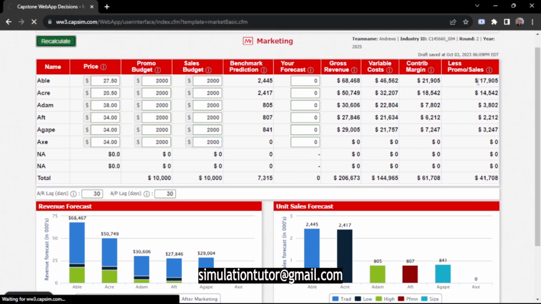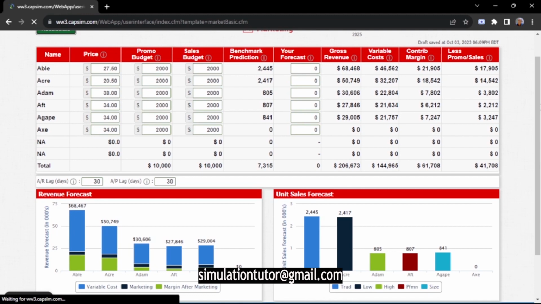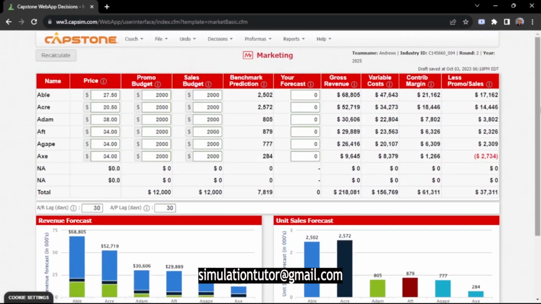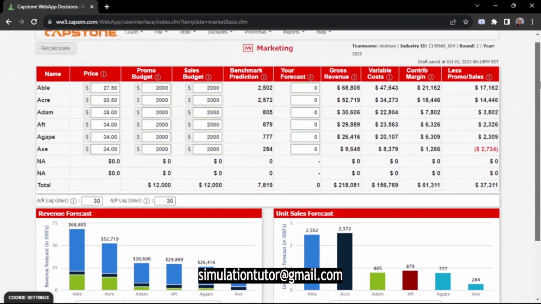So I'll recalculate so that I see what my benchmark prediction is in this round. Because I already did my forecasting in my Excel sheet, for the Able product I forecasted that I'll sell about 2,200 units, because I should have some inventory, not too much.